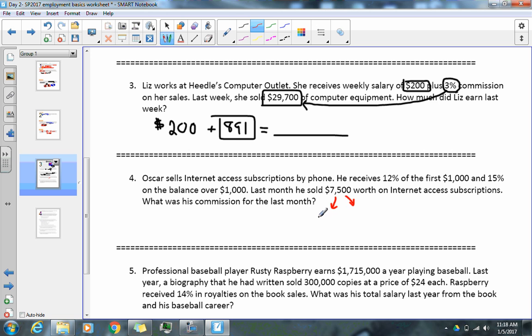7,500. The first 1,000, he's going to get 12%. So that's 12%. Everything else, it's 6,500. He's going to get 15%. I'm sorry, I went ahead and converted that to a decimal. So 15%. So very simply, I'm just going to take the 1,000, multiply it by 12%, the 6,500, multiply it by 15%, and I'm just going to add the two together, get my answer.